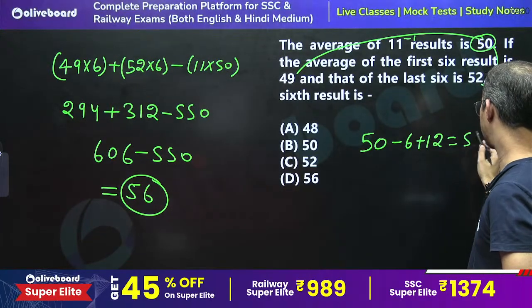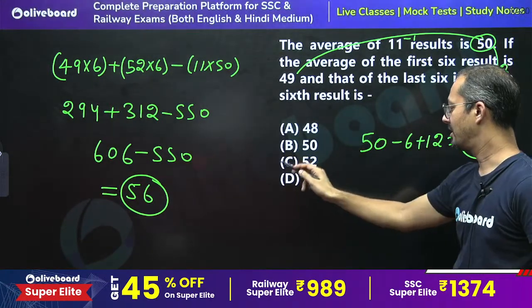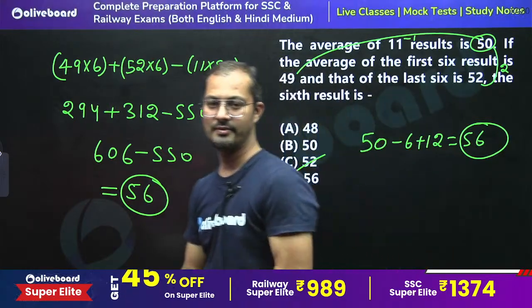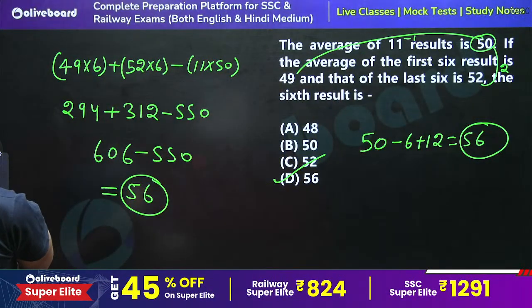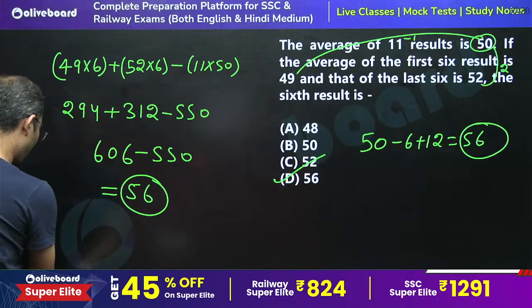So directly we can say that 56 is the right answer. So this is the smart approach, right? If you know this approach, you can solve this without calculation. Yes, Bhavna, you are right. Okay. So moving to next.